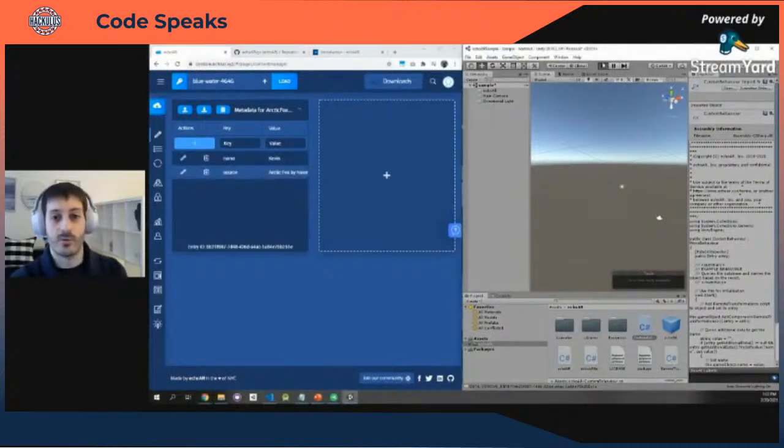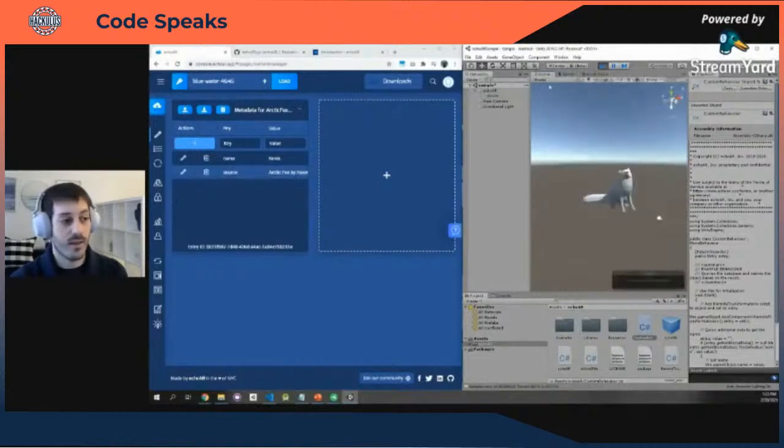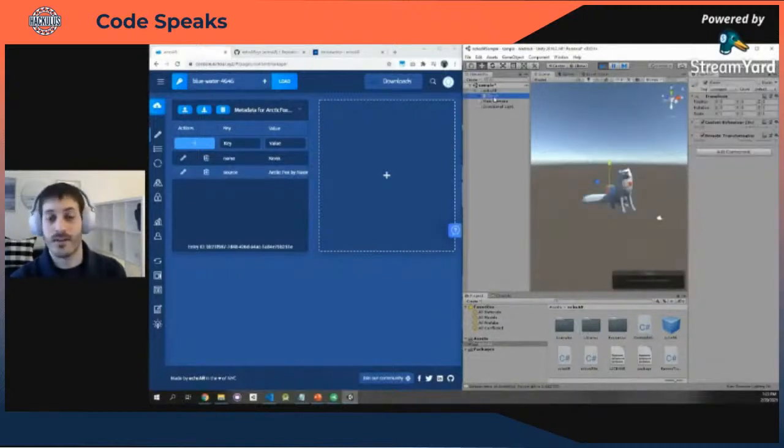I'm going to press play. Data will stream from the cloud to the game engine. And voila, now we have Kevin, the Fox, right here. How cool is that? A simple feature, obviously, but a way to show that you can throw in any data and parse it any way you want in the script. This means that you can remotely control flows, enable or disable features, really limited only by your imagination.